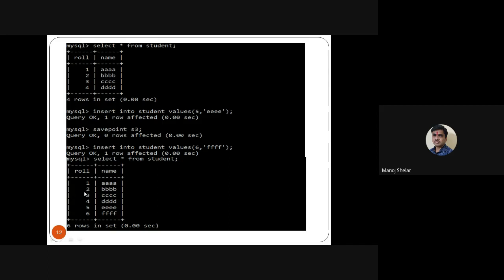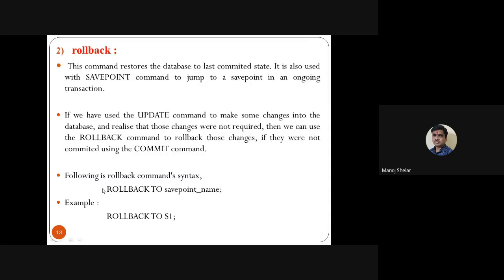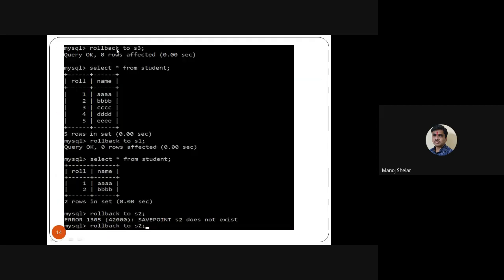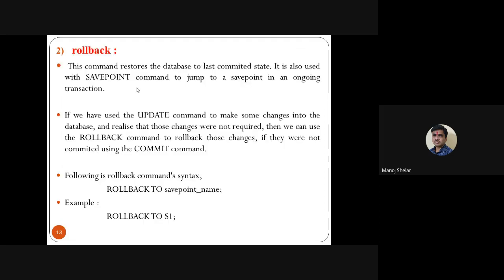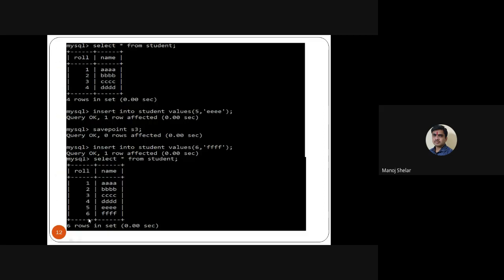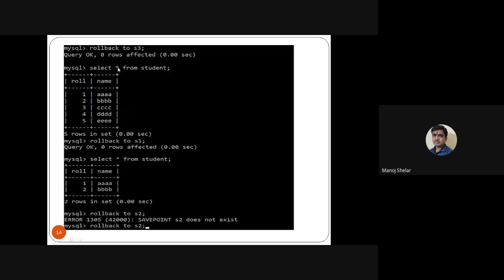S1 is available after 2, s2 after 4, and s3 after the fifth record. Then we fire the simple command ROLLBACK TO s3. Control transfers directly to s3, and the sixth record is automatically removed because s3 is available at the fifth. Currently 6 records are available in my table; after rollback to s3, the sixth record is removed and control moves to the fifth position. Then we fire the query select star from student, and only 5 records are available. Then the next query: ROLLBACK TO s1.